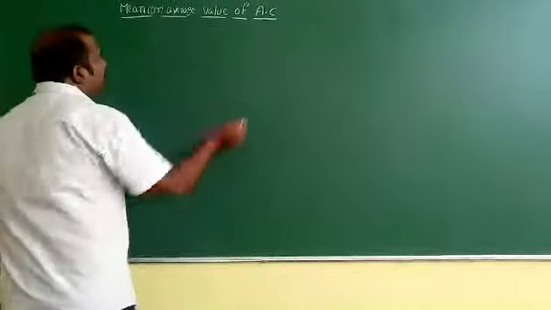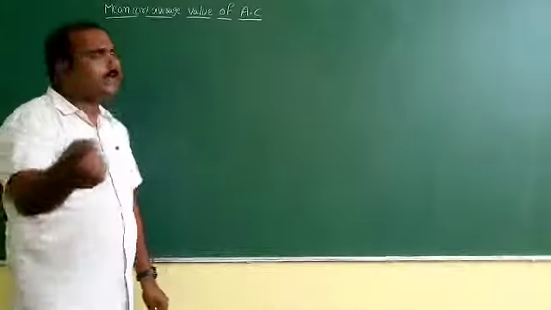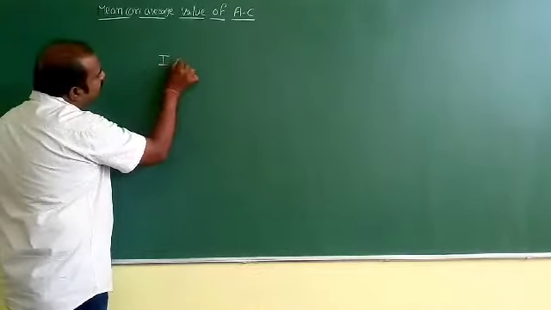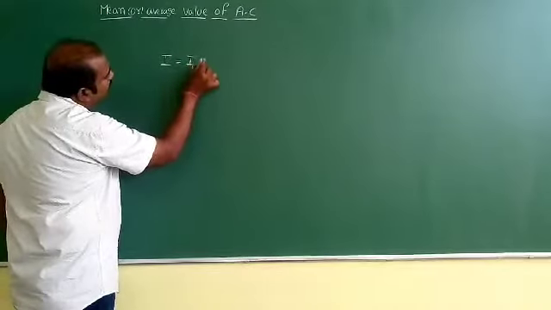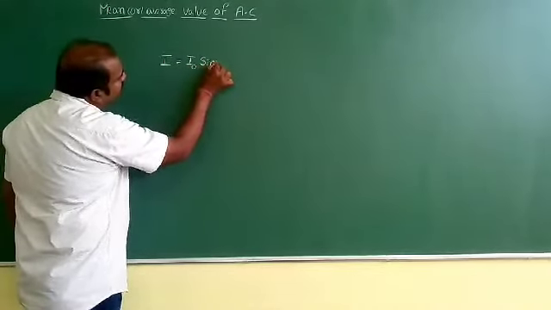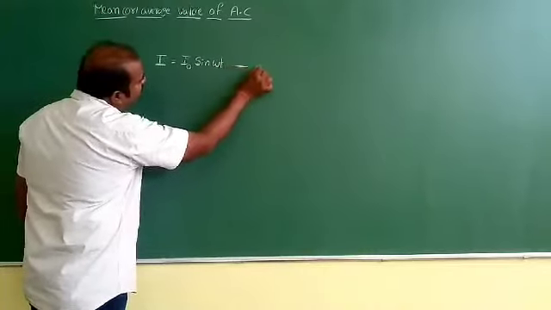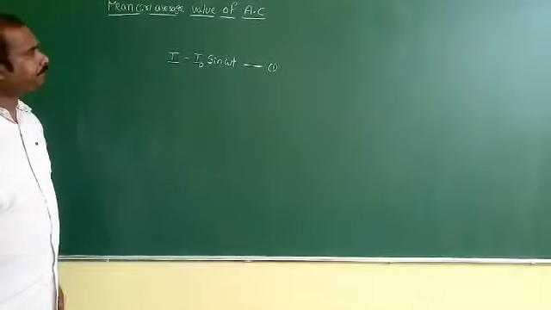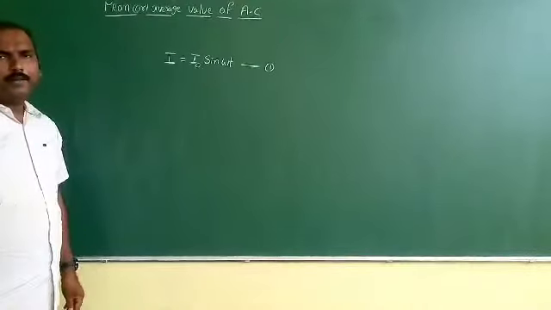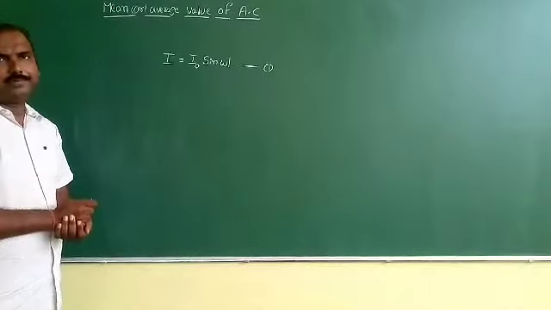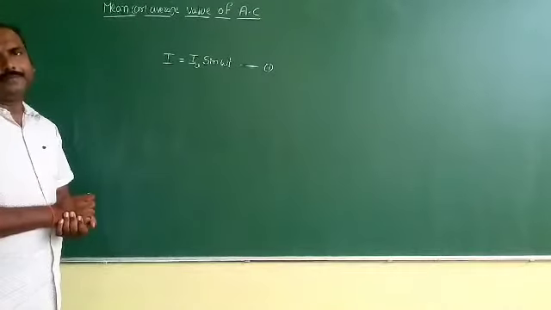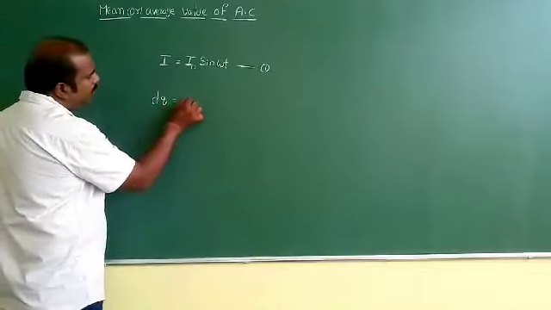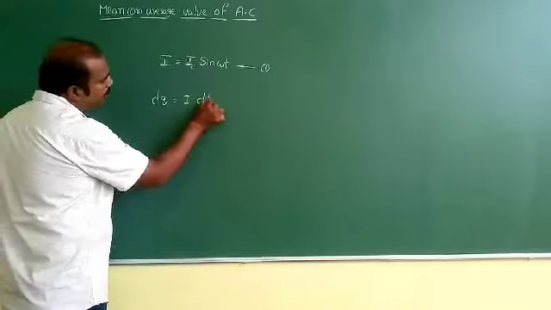Now, for this one, first I am taking the value of current at any instant of time, which is given by I is equal to I naught sin omega t. This I am taking as equation 1. Now, the AC current is sending a charge dq in a time interval t by 2. For this one, I can take dq is equal to I into dt.